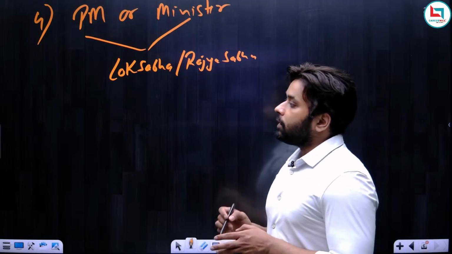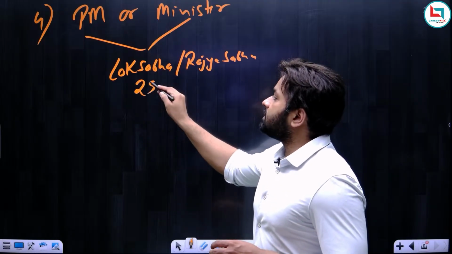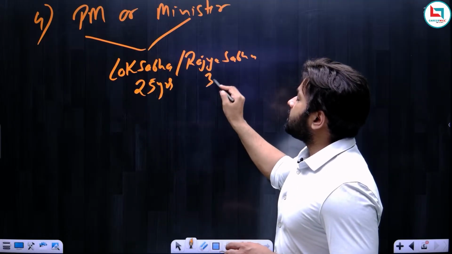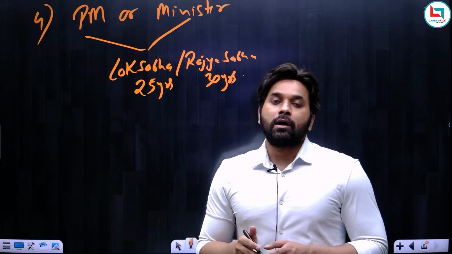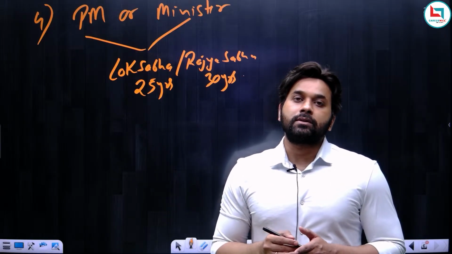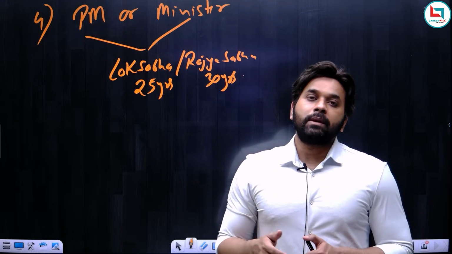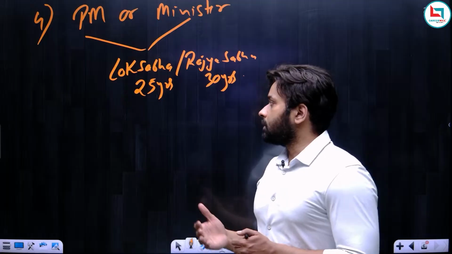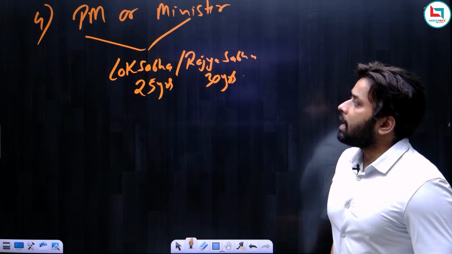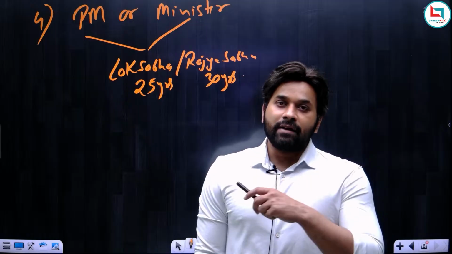And one more thing, to be a member of Lok Sabha, your age should be at least 25 years, and to be a member of Rajya Sabha, your age should be at least 30 years. So it means the minimum age for becoming the prime minister or the minister is 25 years. At the age of 25, you can become the prime minister or a minister of this country. So it is possible.